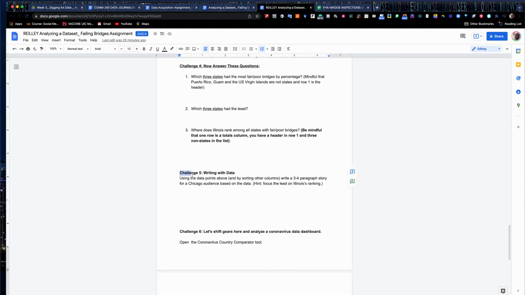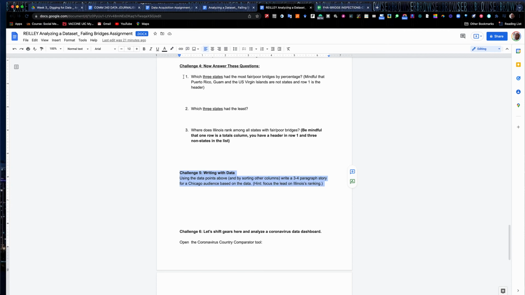Then we're going to write with the data. Using the data points that you've come up with, write 3 to 4 paragraphs for a Chicago audience. Little hint here. I would focus my lead of my story on Illinois' rankings and write to the data. Where does Illinois rank among all U.S. states and fair to poor bridges? Attribute it according to what? Okay, Federal Highway Administration's 2019 bridge inspection database. So attribute the data.